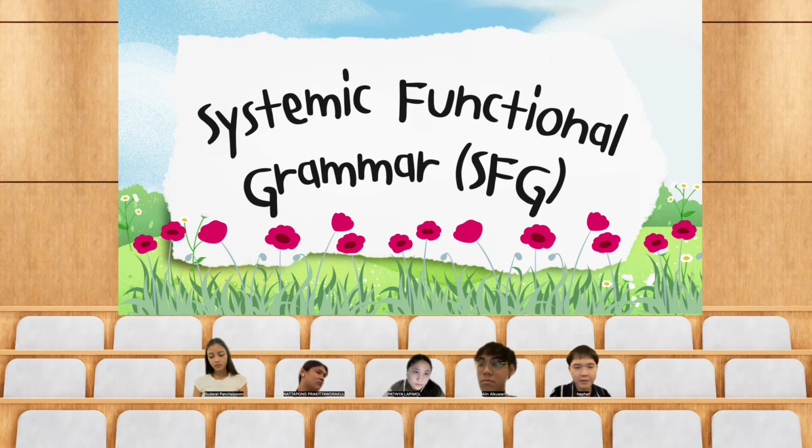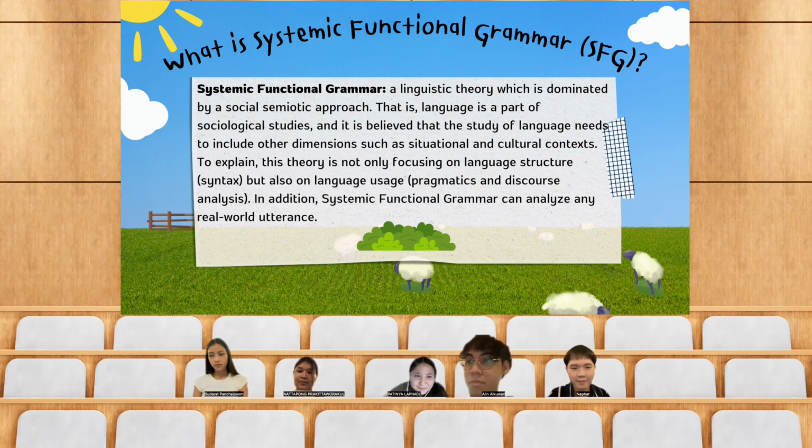What is systemic functional grammar, SFG? Systemic functional grammar is a linguistic theory which is dominated by a social semiotic approach. That is, language is a part of sociological study, and it is believed that the study of language needs to include other dimensions such as situational and cultural context. To explain, this theory is not only focusing on language structure, syntax, but also on language usage, pragmatics and discourse analysis. In addition, systemic functional grammar can analyze any real-world utterance.